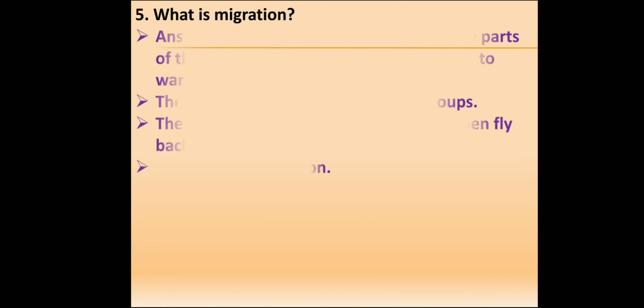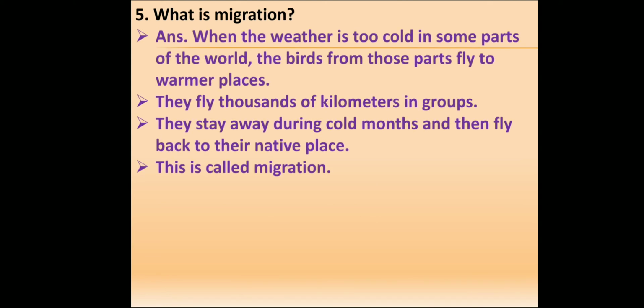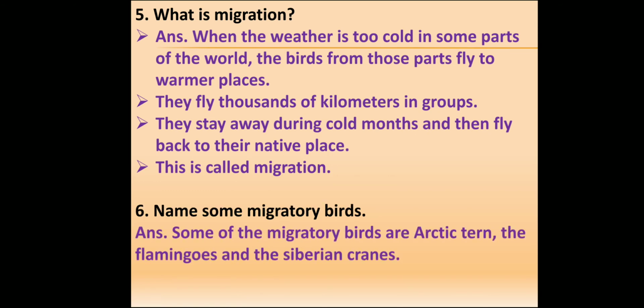Question number 5. What is migration? Answer: when the weather is too cold in some parts of the world, the birds from those parts fly to warmer places. They fly thousands of kilometers in groups. They stay away during the cold months and then fly back to their native place. This is called migration. Question number 6. Name some migratory birds. Answer: some of the migratory birds are the Arctic tern, flamingos and the Siberian cranes.